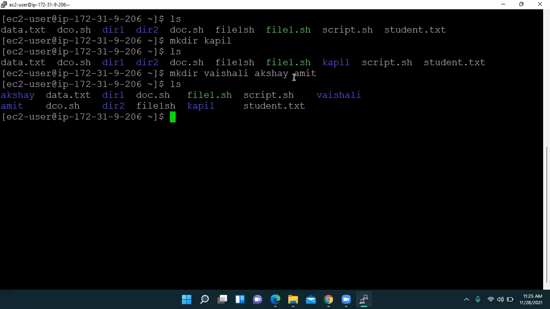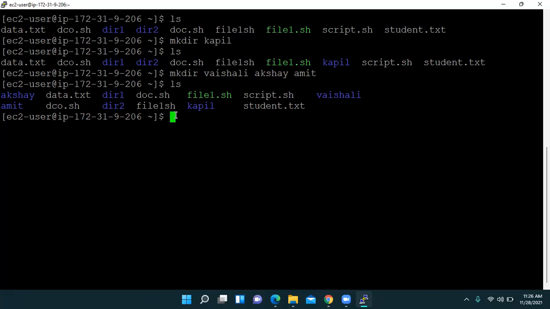And at the starting we can see there is Akshay. So this is what we have done. We have created three folders. Do not say folder in Linux. It is always better that instead of folder we say directory.